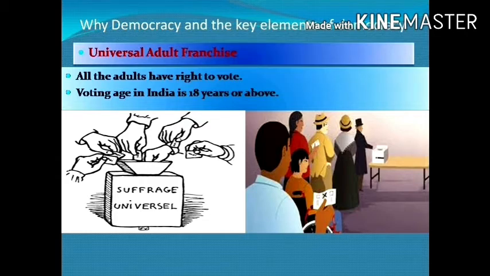Democracy also accommodates the differences by giving equality to everyone. It also enhances human dignity, as it is allowing the people of the country to elect the representative and to participate in decision making mechanism. It is also giving the right to vote to all the citizens of the country.